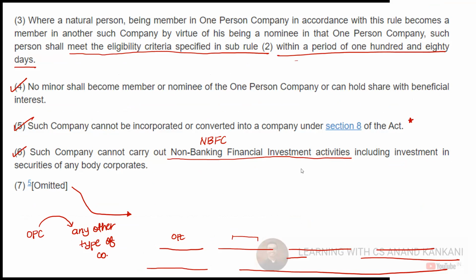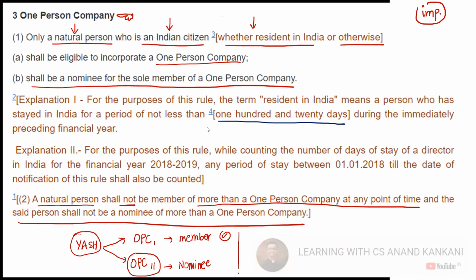There is an error in the module. It's 180 days only, it's not 182. मेरे पास बेयर एक्ट हार्ड कॉपी भी है. I have that hard copy. And again, as I say, this I have again got from the Ministry of Corporate Affairs website. So this is the most updated one, right? And as you can see, this is the amendment.